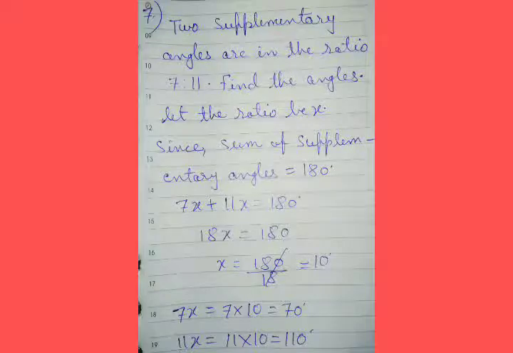Now next, question number 7. Two supplementary angles are in the ratio 7:11. Find the angles. Again, we will solve. Let the ratio be x. Since sum of supplementary angles equal to 180 degree, so 7x plus 11x equal to 180 degree, and 18x equal to 180. So x is equal to 180 by 18, that is 10 degree. Then 7x equal to 7 into 10, 70 degree, and 11x is equal to 11 into 10, 110 degree.